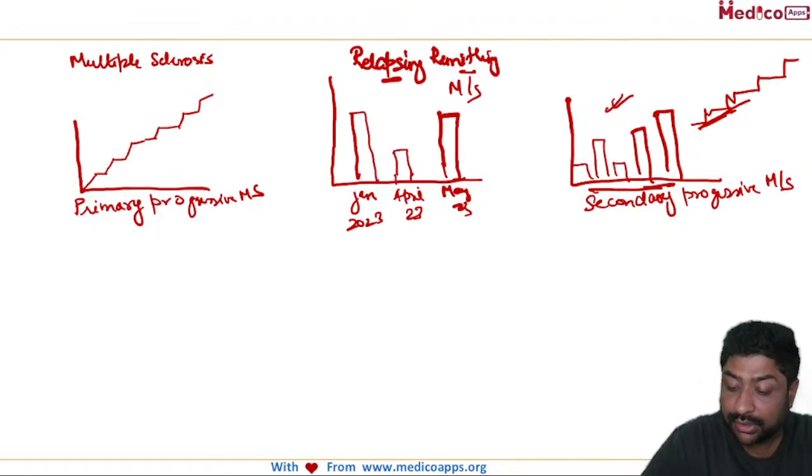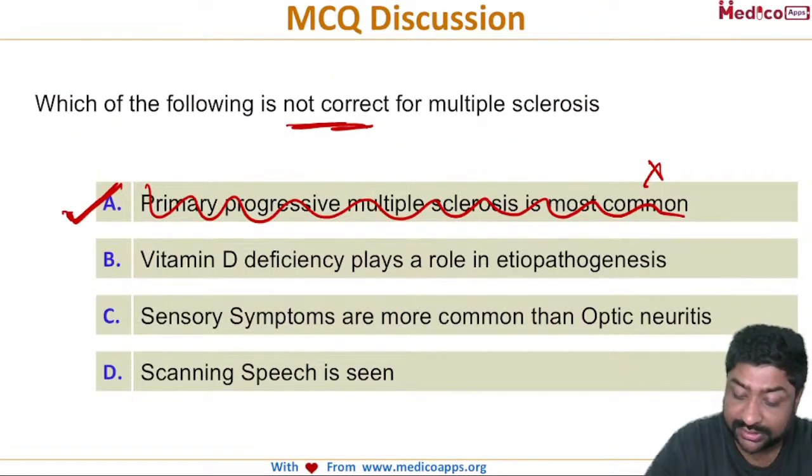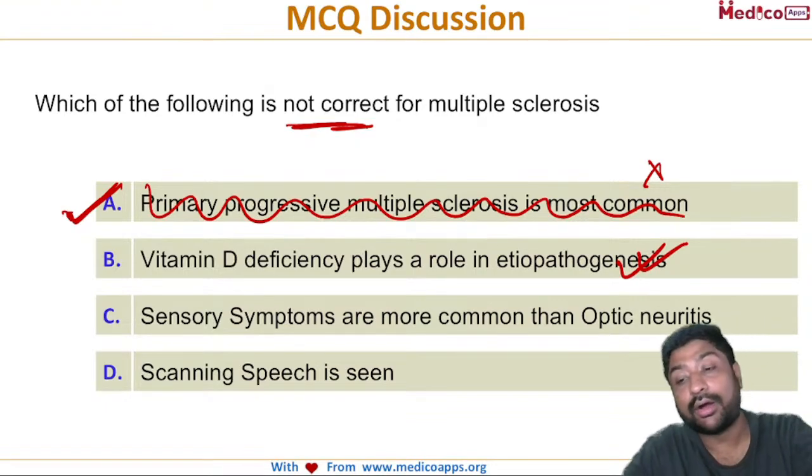Out of these, relapsing remitting is the most common type, so the first statement is incorrect. Next, sensory symptoms are more common than optic neuritis.